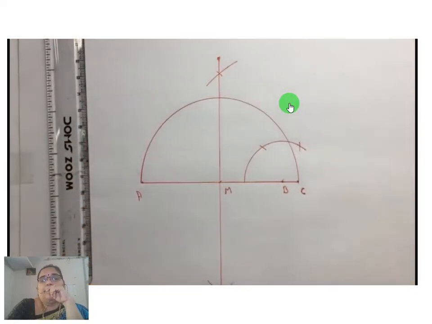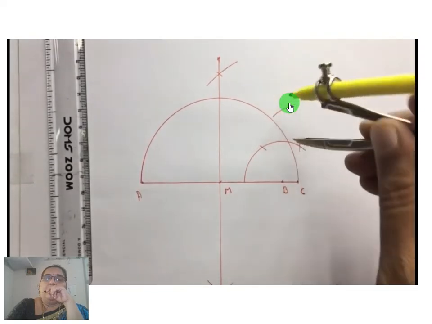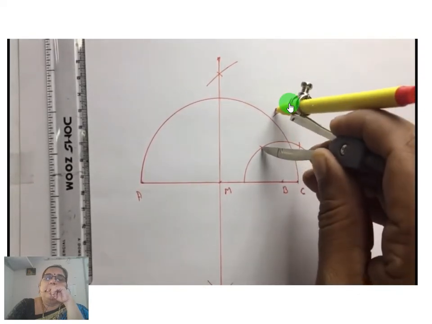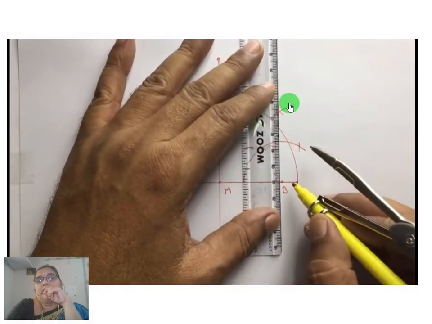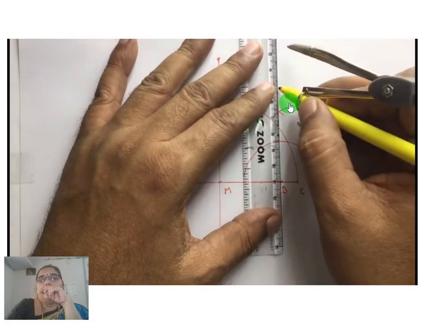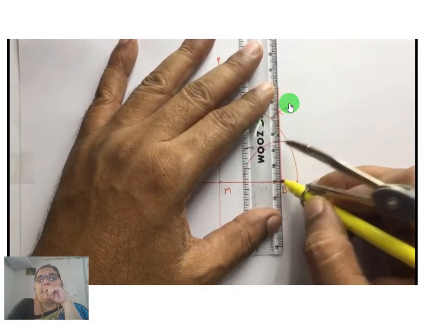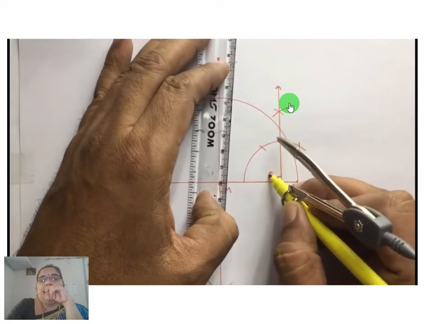Bisect 60 degrees and 120 degrees, and we get the 90 degree line. We already learned this concept in 7th standard. Now join the point and B. Where the line cuts the semicircle, this is the 90-degree line.